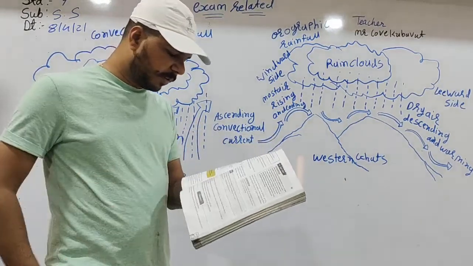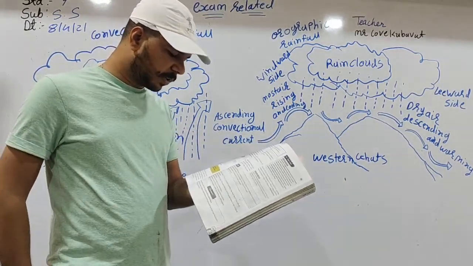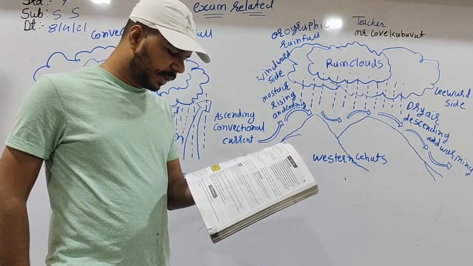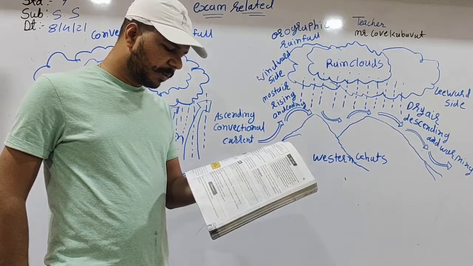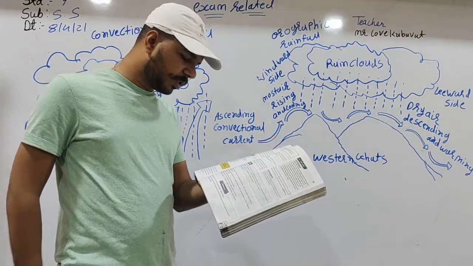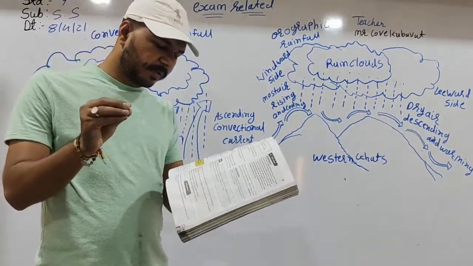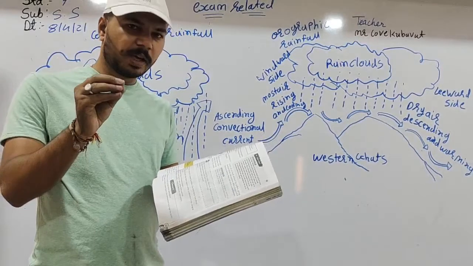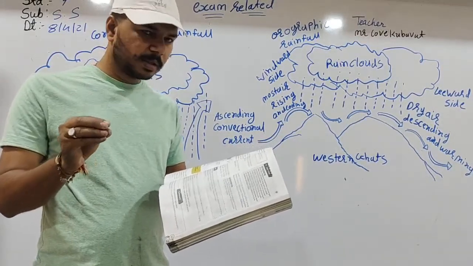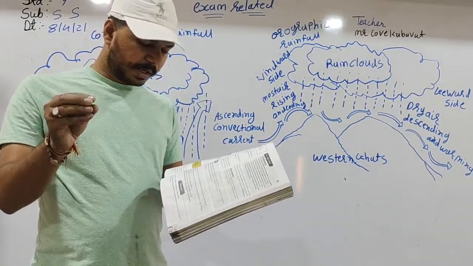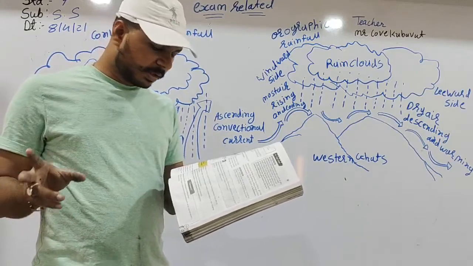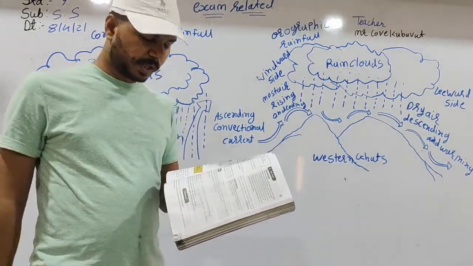This type of rainfall takes place when a cold air mass and a warm air mass strike each other face to face.